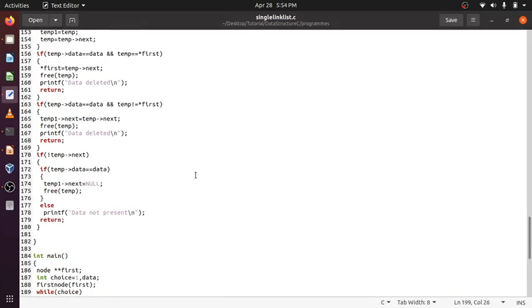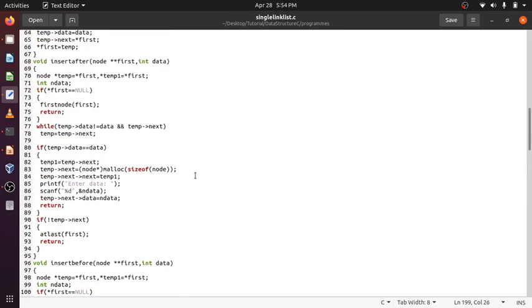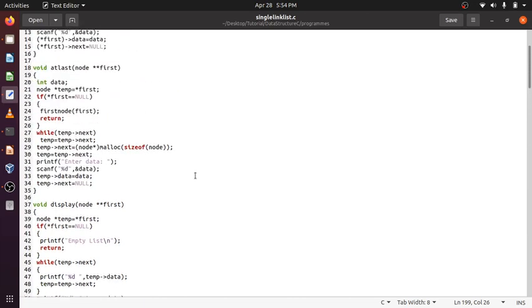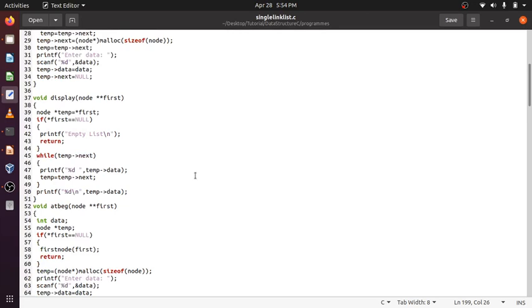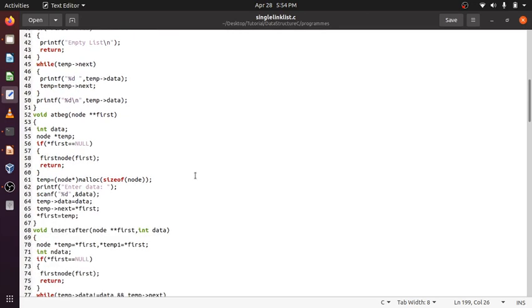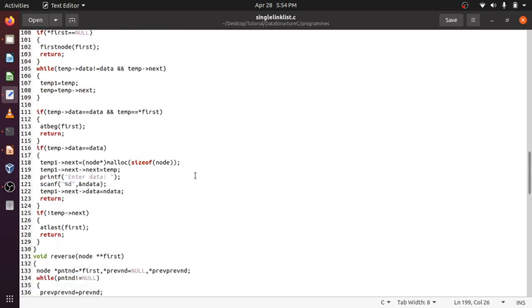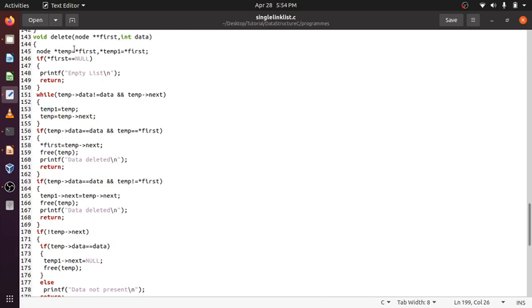Now how is the delete function working? This is the delete function. First, the data, again a pointer to a pointer.